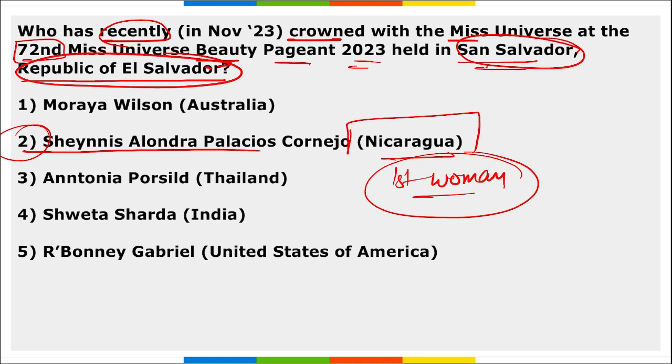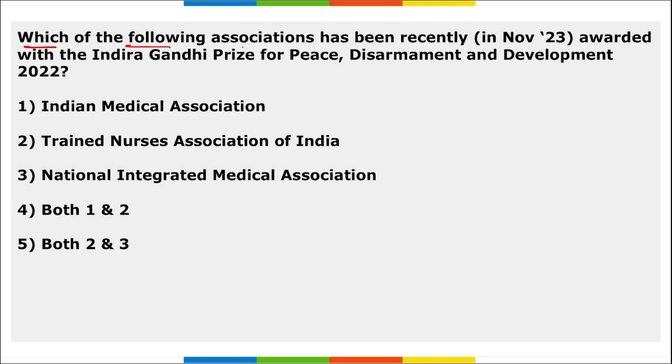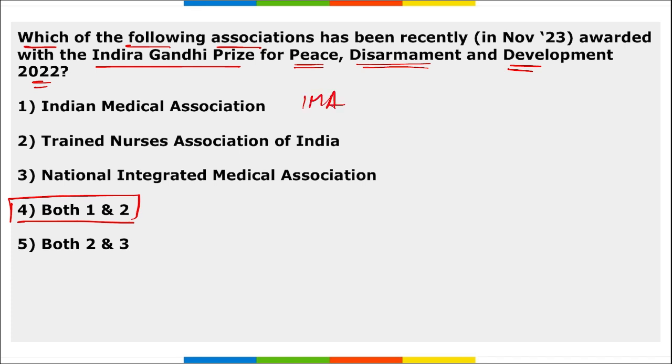Miss Universe Beauty Pageant. Next, which of the following associations has recently been awarded the Indira Gandhi Prize for Peace, Disarmament and Development 2022? So the right option here is both 1 and 2. IMA, Indian Medical Association, and Trained Nurses Association, they both have been awarded the Indira Gandhi Peace Prize, right?